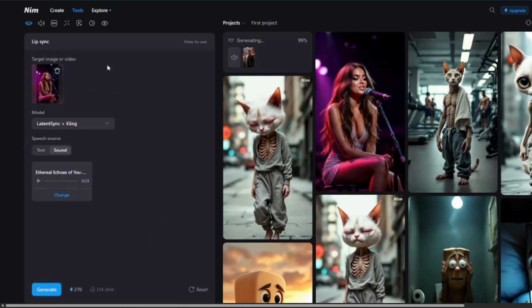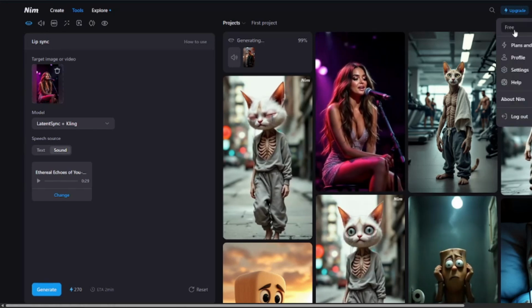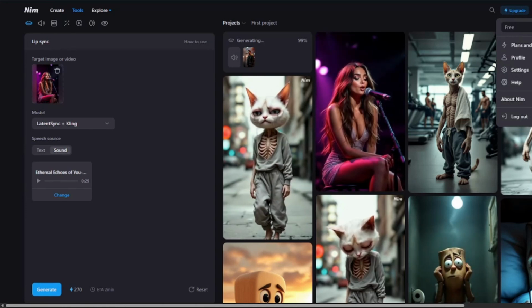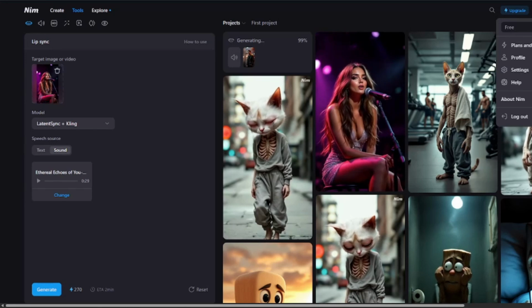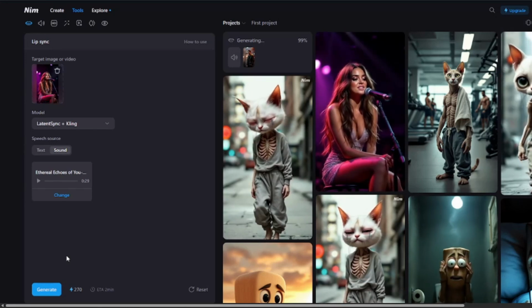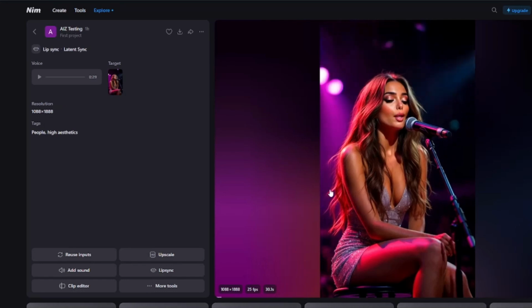And just to show you guys, Nim AI is a totally free AI tool. You guys can see I have subscribed with the free plan where I get around 2,000 credits. So that would be quite enough to generate so many AI music videos. So I'm going to click generate. And just like that, within a few seconds, it's going to generate this video.